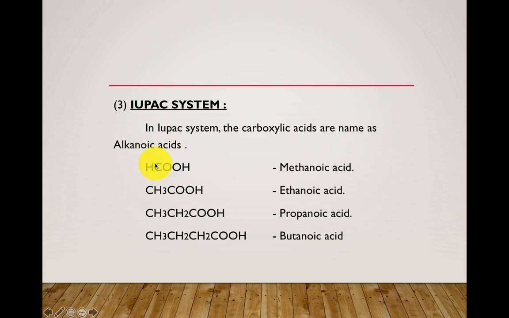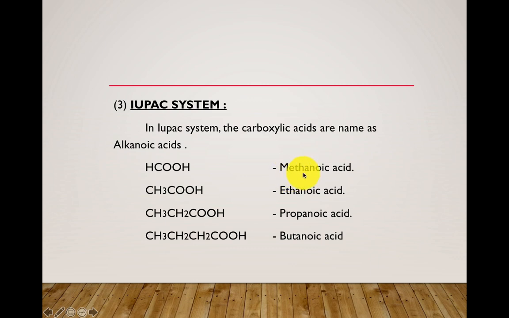See here, 1 carbon containing compound. What is the name of this alkane which contains only 1 carbon? It is known as methane. So, in the IUPAC system, how are you going to name this carboxylic acid? See, methane plus oic acid. It is known as methanoic acid.